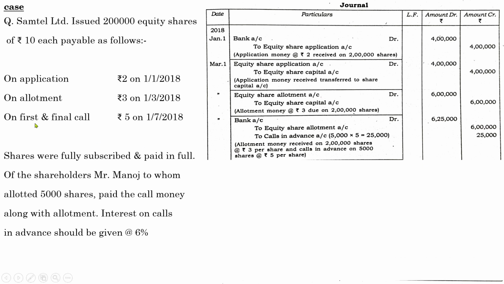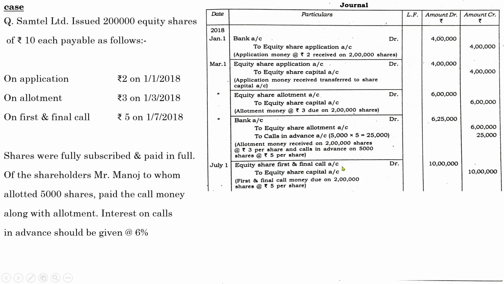Next, we need to pass the entries for the first and final call. We will begin with the due entry. Equity share first and final call account debit to equity share capital. The value of one share is 5. Total number of shares issued was 2 lakhs. 2 lakhs into 5, 10 lakhs. Narration: first and final call money due on 2 lakh shares at rupees 5 per share. And the next one is the last entry, and here you need to make necessary changes with regard to the advance amount received.